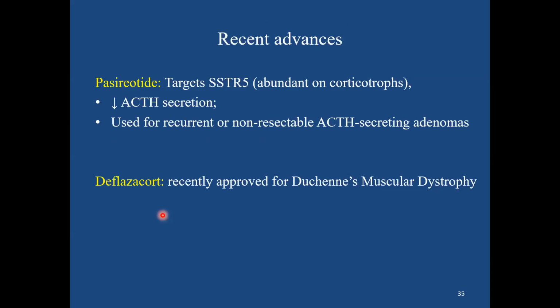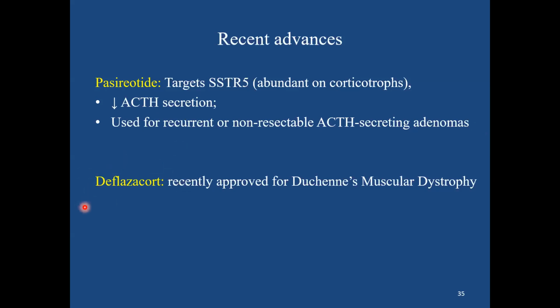Let us see some of the recent advances in this section. Pasireotide, it's a pharmaceutical preparation which acts on a somatostatin receptor, that is SSTR5, which is mostly abundant on the corticotropes. And by acting on this, it is known to decrease the ACTH secretion. Hence, it is used for the recurrent or the non-resectable ACTH secreting adenomas.